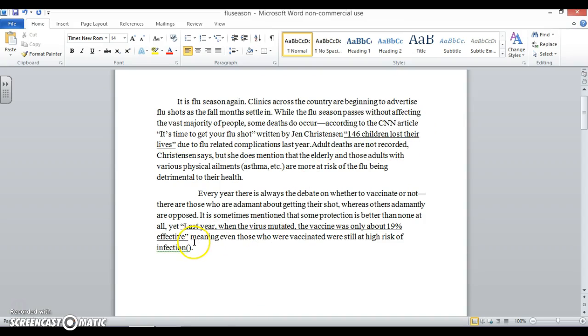Down here, last year when the virus mutated, the vaccine was only about 19% effective. Alright, so there is no mention of the author earlier in the sentence, so we can put the author down, Christensen, and there is no page number, so we're going to leave that off. Make sure that you're putting your in-text citation after the sentence where the quote is, but before the period. We'll be talking about this more tomorrow.